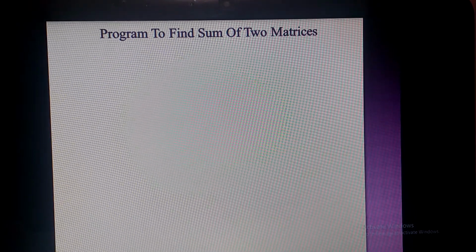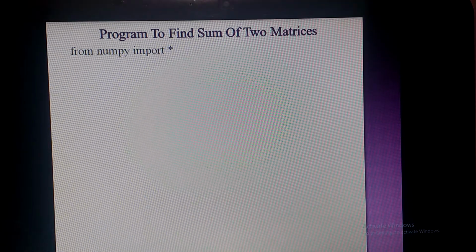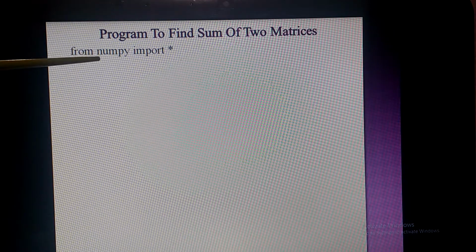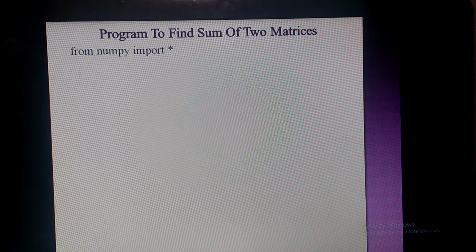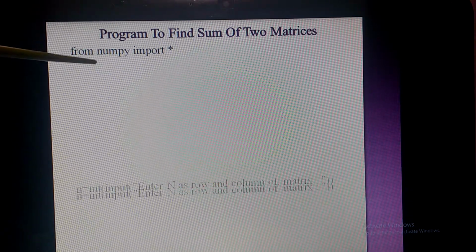This is a lab program to find the sum of two numbers. In this program I am using NumPy. NumPy is a package where you can use many matrix operators like addition, subtraction, multiplication, division directly, which are predefined in this package NumPy.